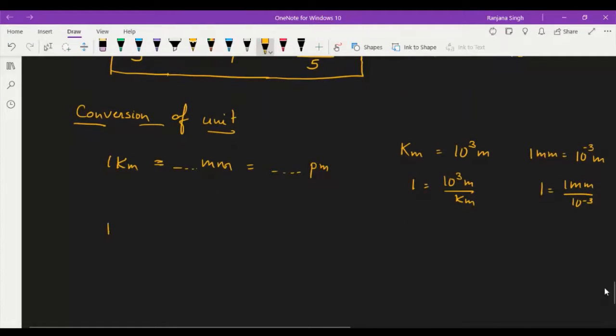For example, 1 kilometer is equal to 10 to power 3 meter. If you multiply 1 kilometer by this unit factor, it can convert into meter. 1 kilometer is equal to this much meter. And if you want to convert meter into millimeter, you have to multiply this factor.